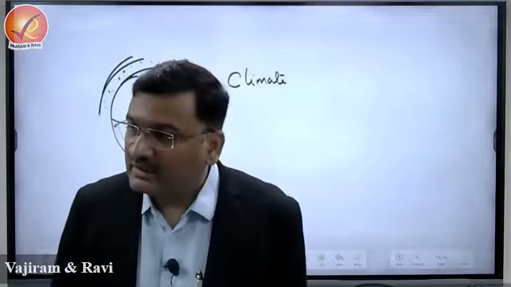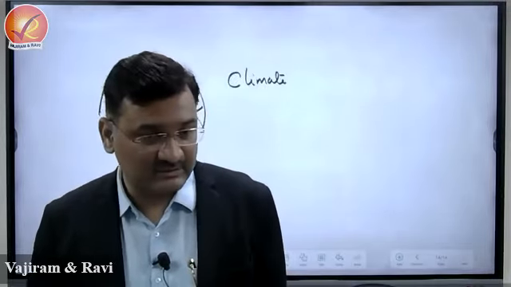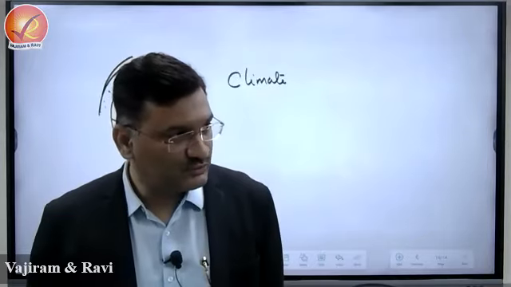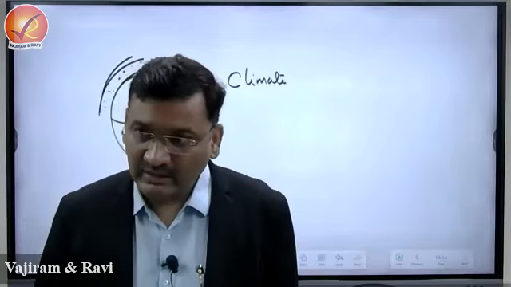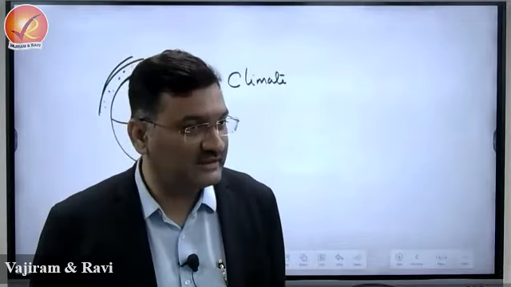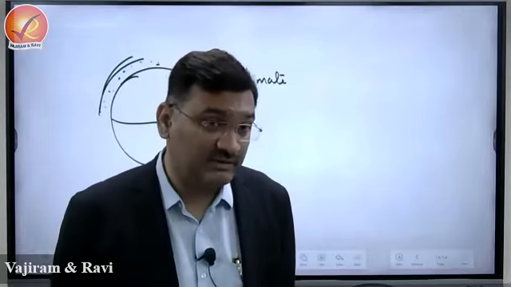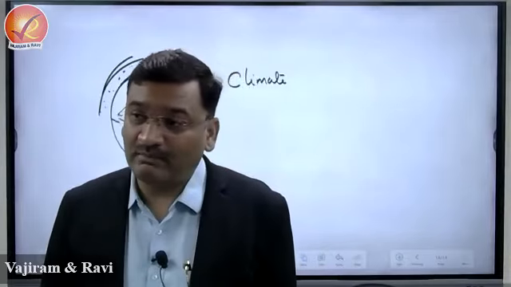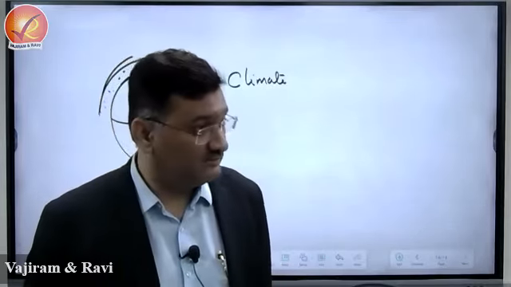Like arid climate, arid means desert climate, what will happen? What is the force there? Temperature. Temperature is the force, and that becomes the intensity of the force also. Rainfall will not be there. If it is a polar climate, glacier will be the force. If it is a tropical humid climate, it means temperature and rainfall will be the force.